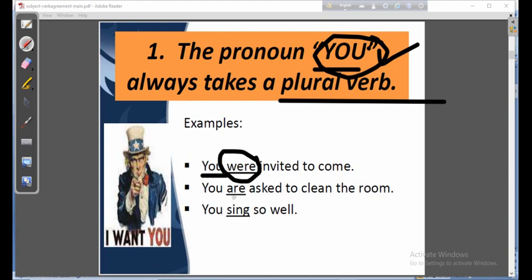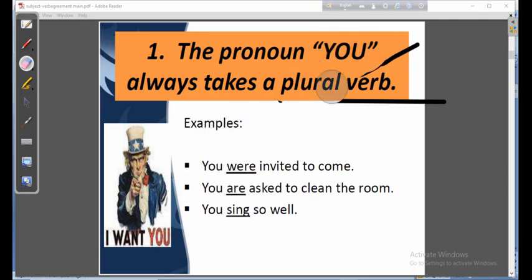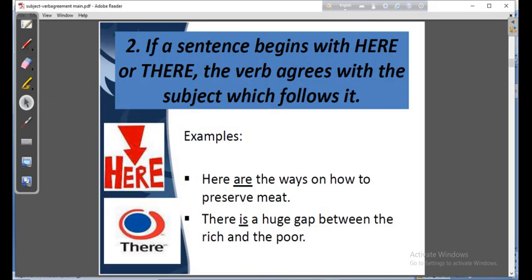You are asked, are is a plural verb. You sing a song. Here, my dear friends, look, the verb sing hasn't taken s with it, which means it is a plural verb, not singular. This one is quite easy and I think you have understood it. Let us move to the next.